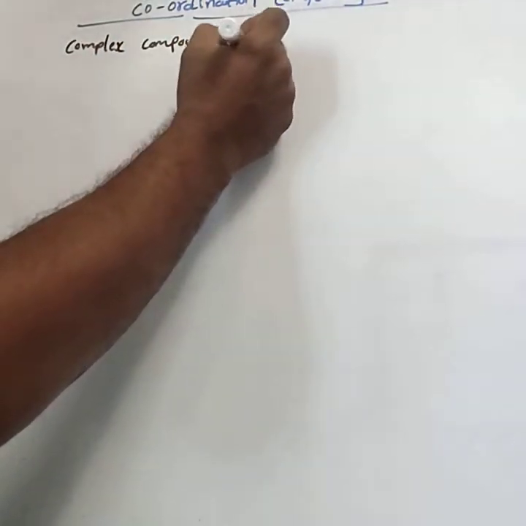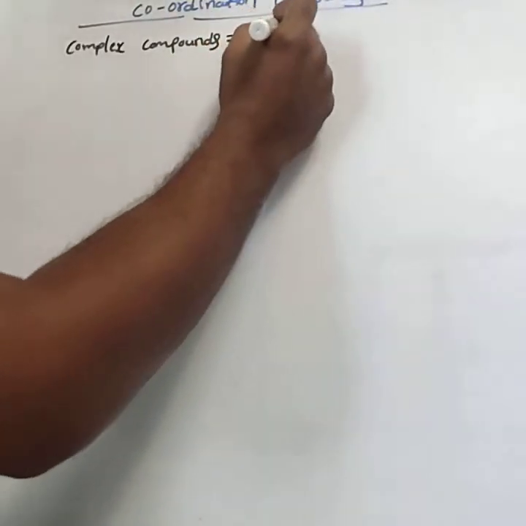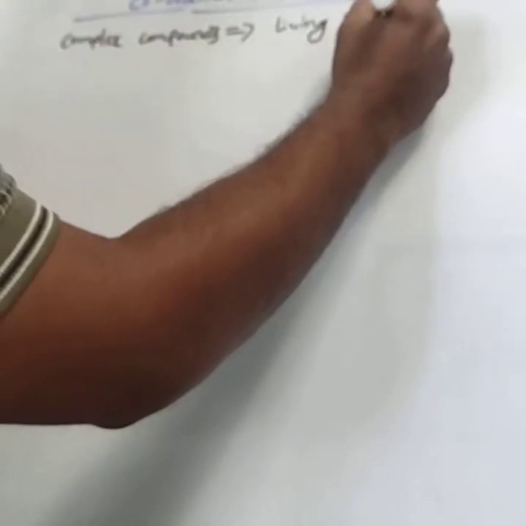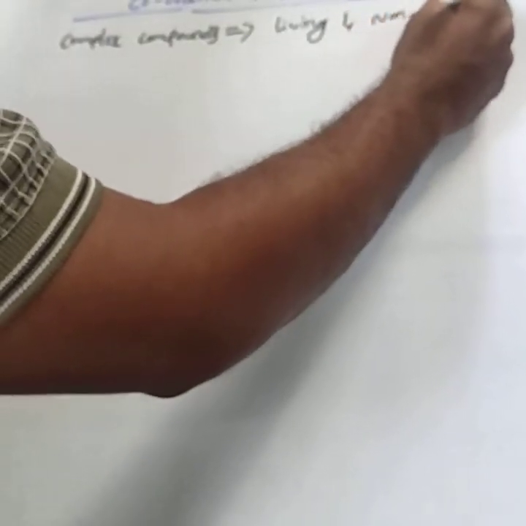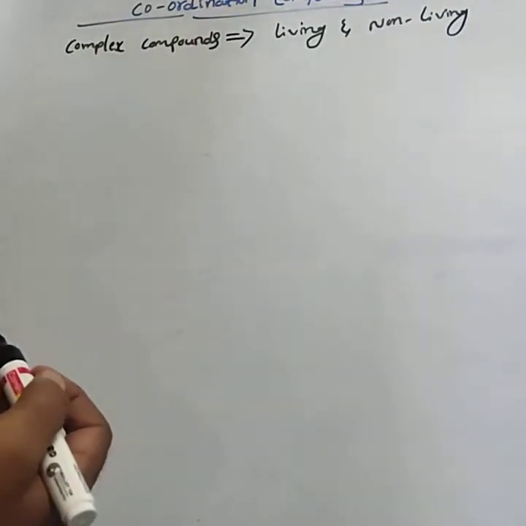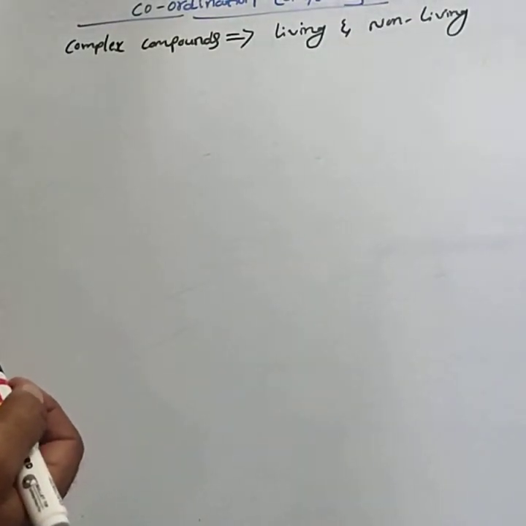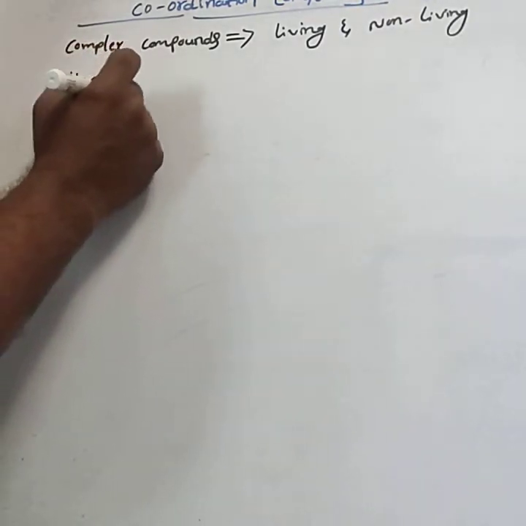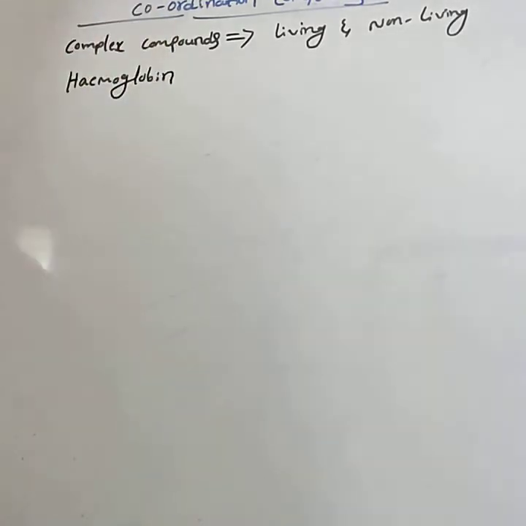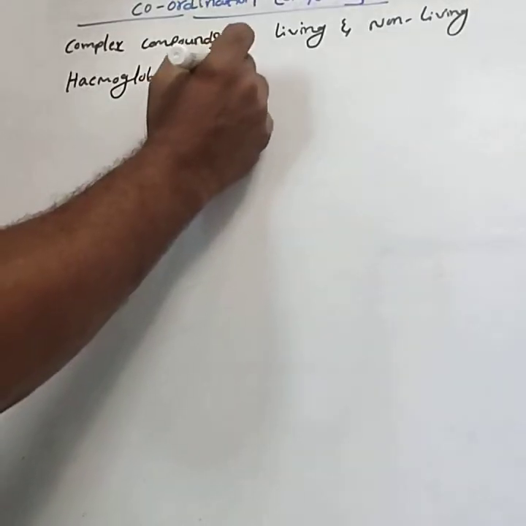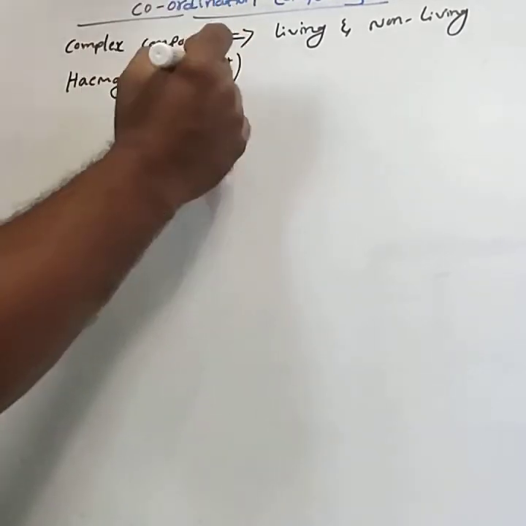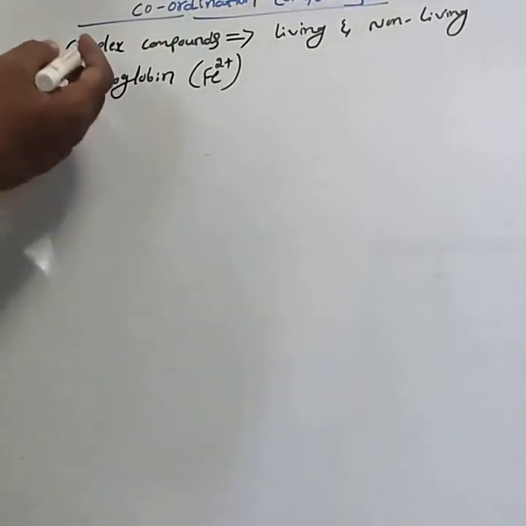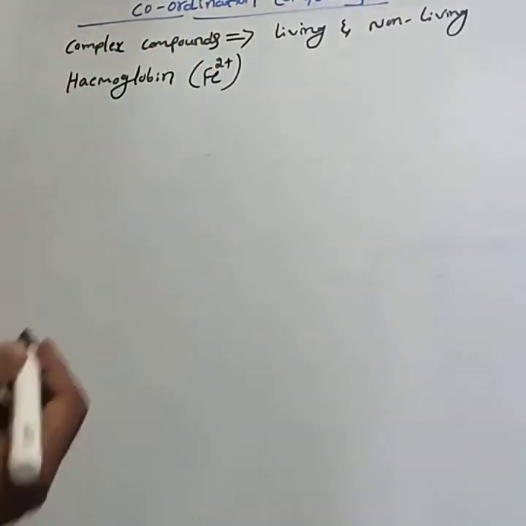These compounds occur both in living and non-living systems. For example, take hemoglobin. This hemoglobin mainly contains the Fe2+ ion. This is important: name the transition metal atom present in hemoglobin. It is the Fe2+ ion.